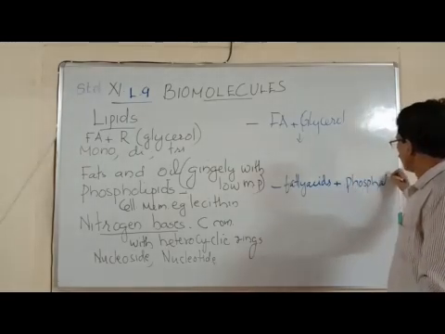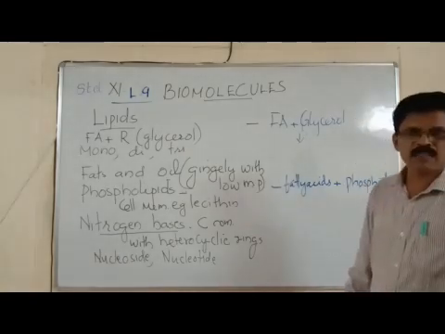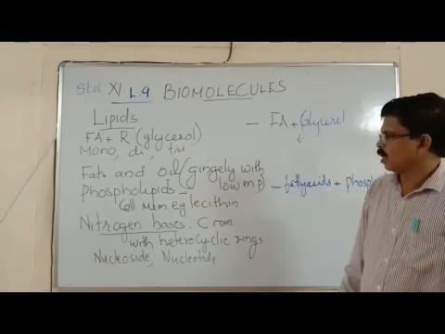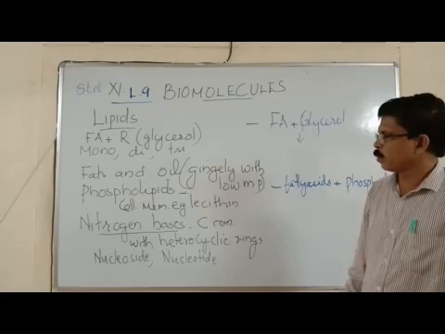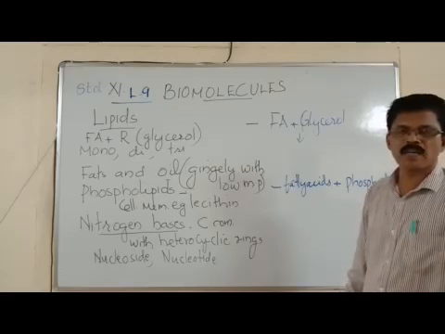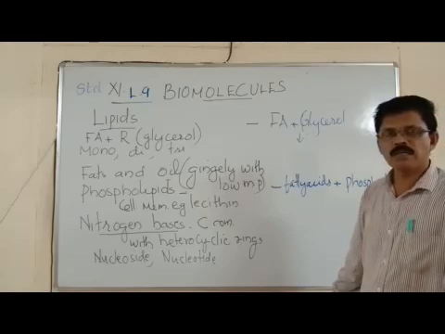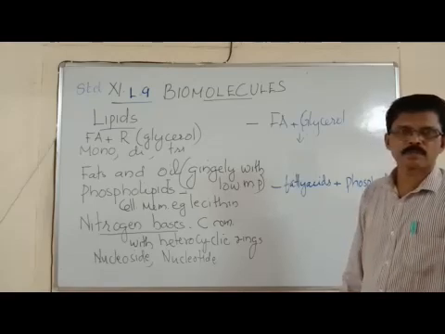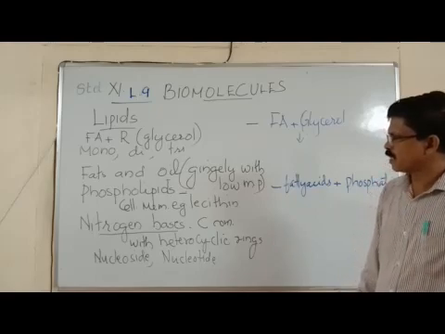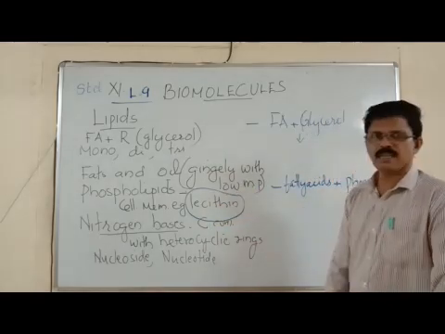This is biologically very important because phospholipids are the most important component of the cellular plasma membrane. Not only that, phospholipids play a very important role in the electron transporting complexes in mitochondria and even in the plastids. One of the most common phospholipids found in the cell membrane is lecithin.